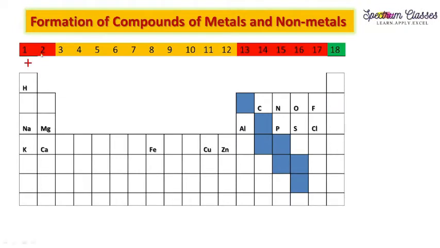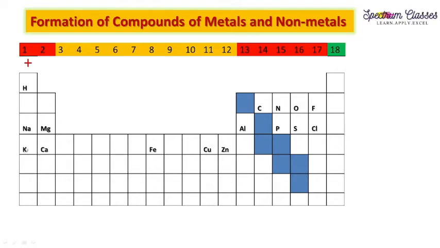You can see this is the first group and this is our noble gas configuration: 2, 8, 8, 18. Here is sodium. Sodium has 11 electrons and the previous noble gas has 10 electrons. So it can easily donate 1 electron to acquire the noble gas configuration of 10.